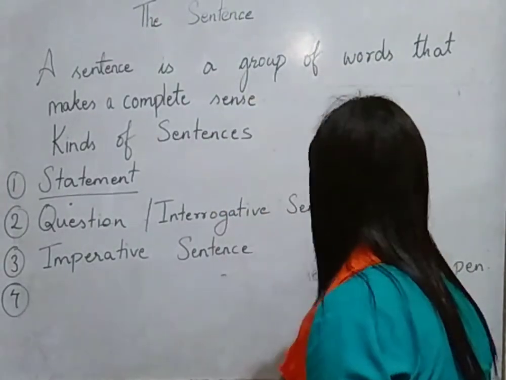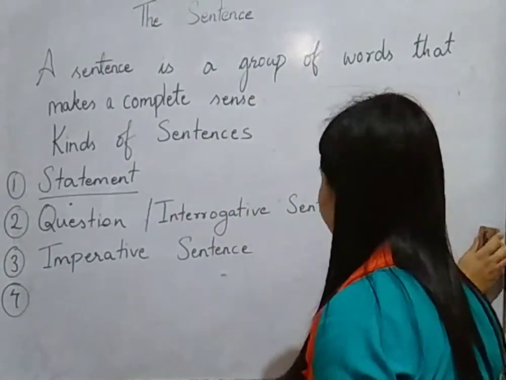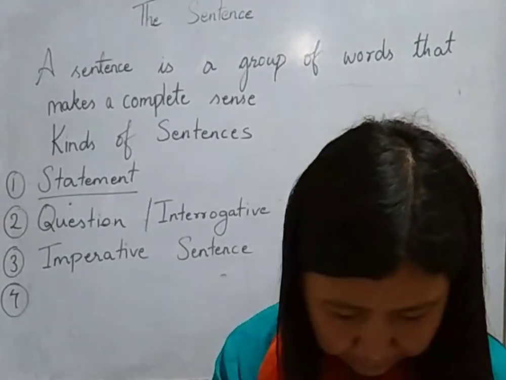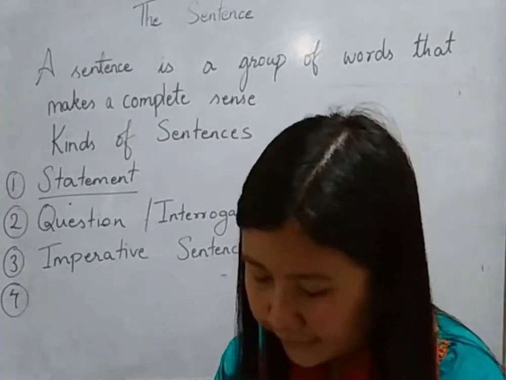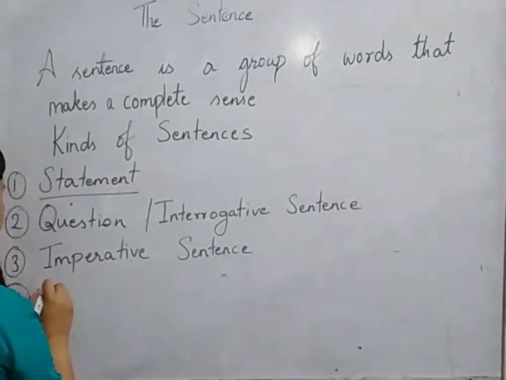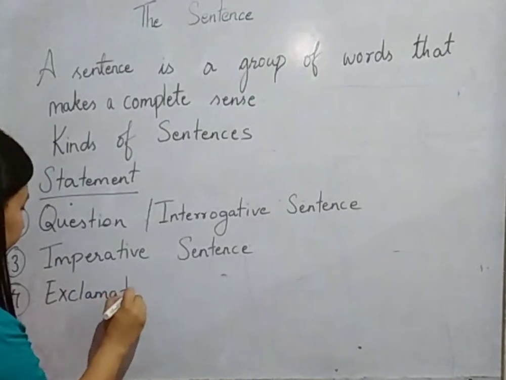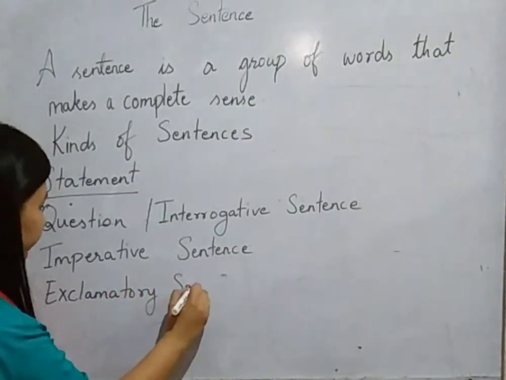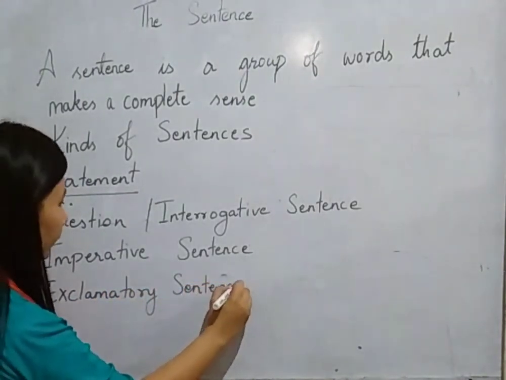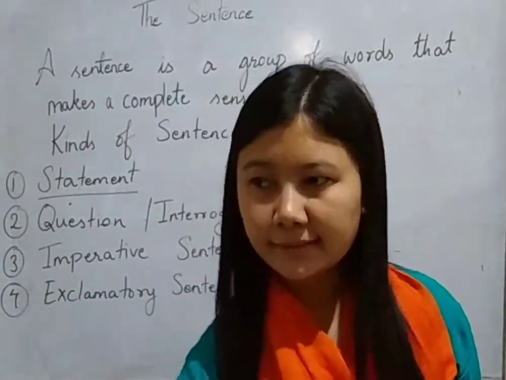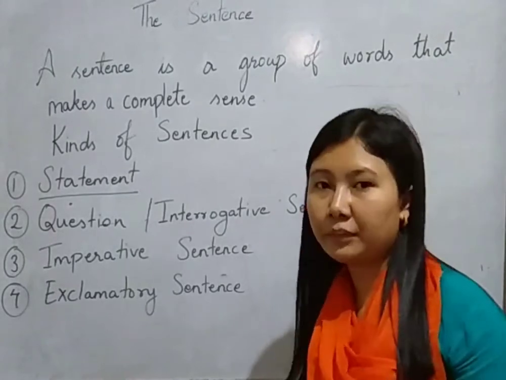So now let's give the fourth kind of sentence as the last kind of sentence, and that is, according to your book, the exclamatory sentence. The fourth kind of sentence that we are going to deal with is an exclamatory sentence. Now you need to remember that an exclamatory sentence is a sentence where we express our emotions.